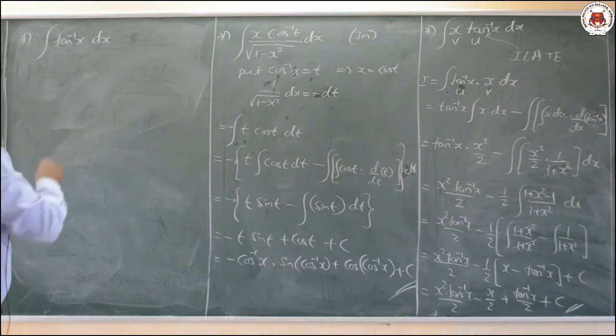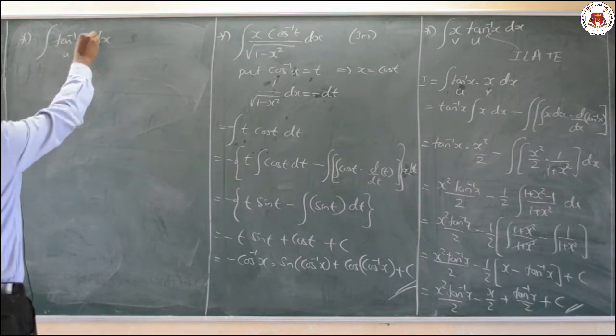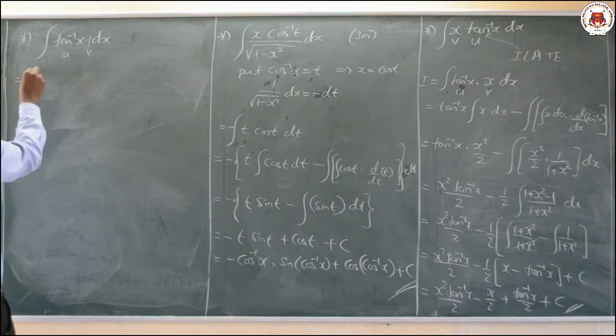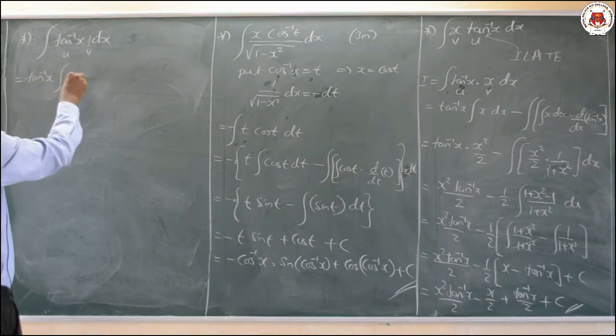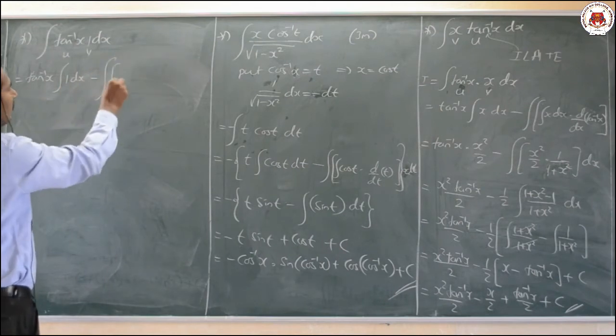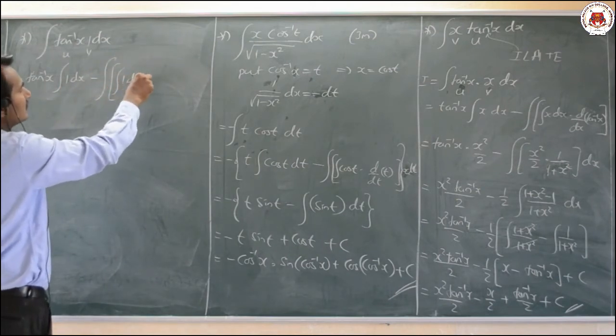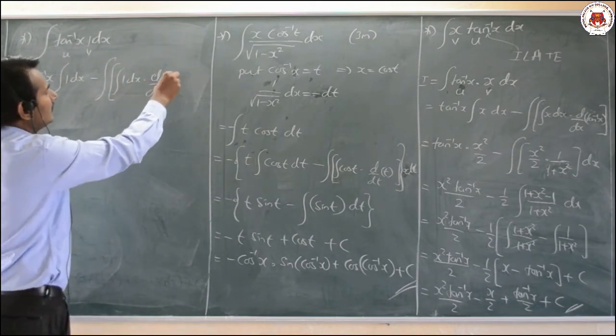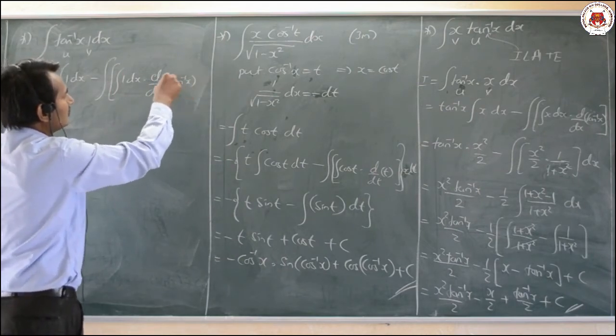So what I will take is tan inverse of x as u and 1 as v. Which is equal to tan inverse of x as it is, integration of 1 dx, minus integral of integration of 1 dx into d by dx of tan inverse of x.